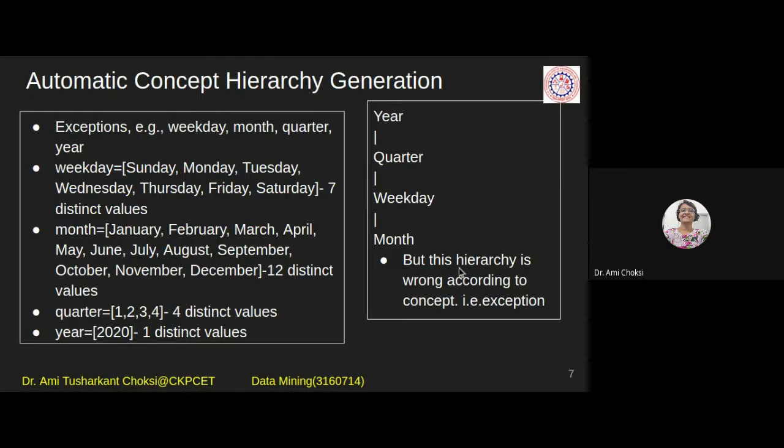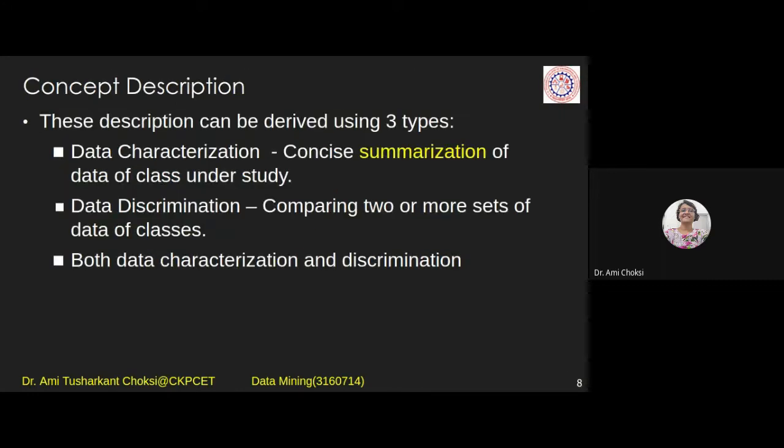But as we know, this hierarchy is wrong, right? So that is the exception. So see, it is nothing like all automatic concept hierarchy generation will be using the same concept. Other researchers may have given other algorithms, but we are not going to study that as part of our subject, right? We are studying only one algorithm that is based on the distinct values. Okay? So it doesn't mean that in research it is not available. You can find it, but we are not going to study it in this subject because we have many other things to study, isn't it?